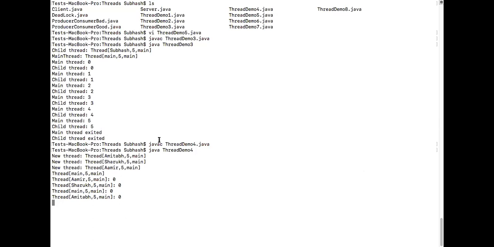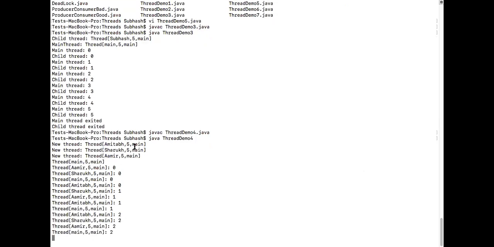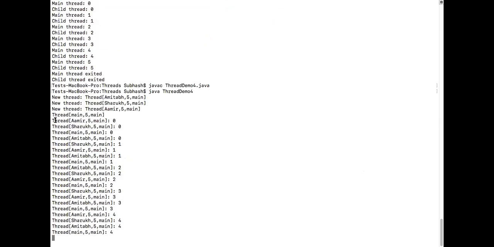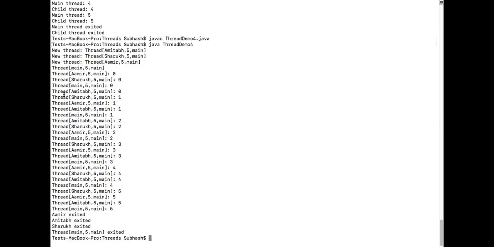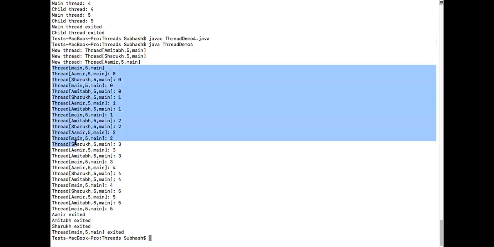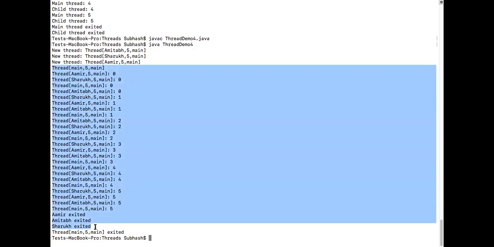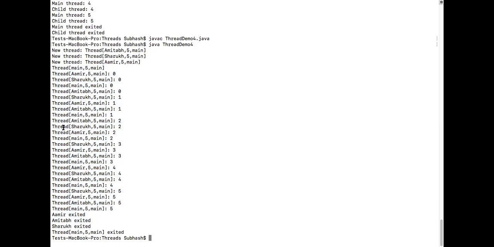Okay. So, did you see this here? All the threads are running simultaneously, if you notice. Did you see main thread is running, Amir is running, Shah Rukh Khan is running, again Amitabh is running, Shah Rukh Khan, Amir, Amitabh, main, Amitabh. So all the threads are simultaneously running based on whoever gets the time slot, right?